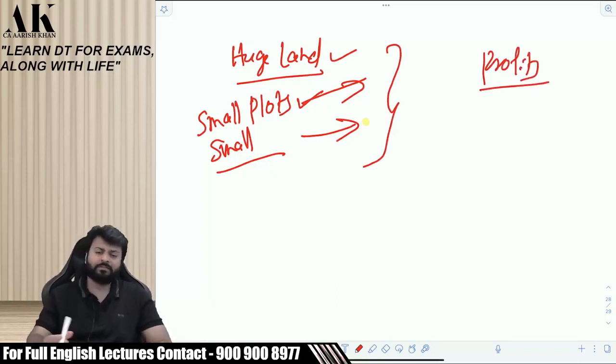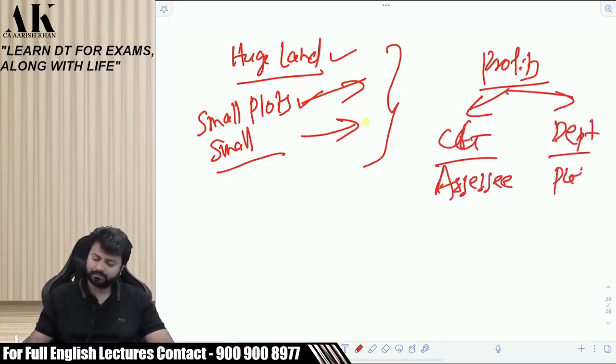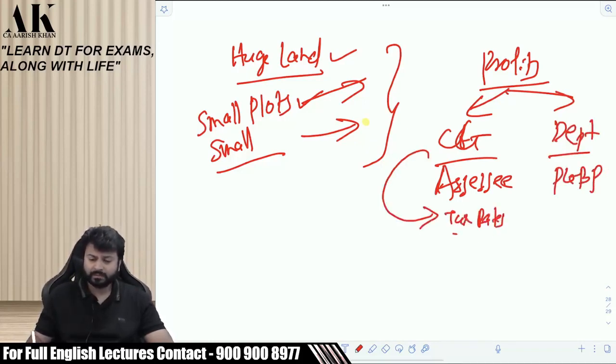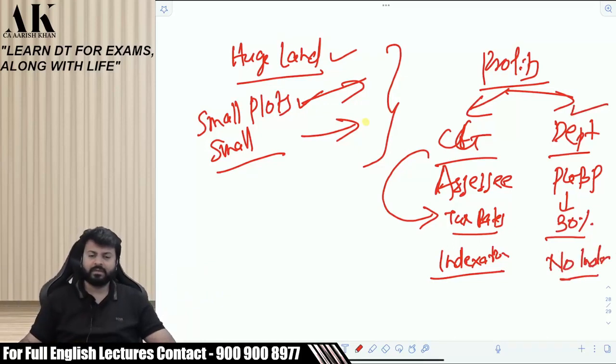Where will it go? Please tell. Assessee is saying capital gains. Department is saying PGBP. Now why is the assessee saying capital gains? Because in capital gains tax rates are lower. Do you agree? In capital gains you get indexation. In PGBP tax rates are higher, 30% taxes are there. No indexation in PGBP. That's the reason the department is pulling the assessee under PGBP, and the assessee is pulling itself under capital gains. So what do you feel? Where will it go? PGBP or capital gains?